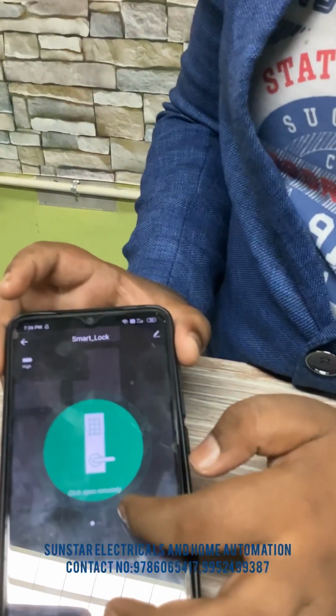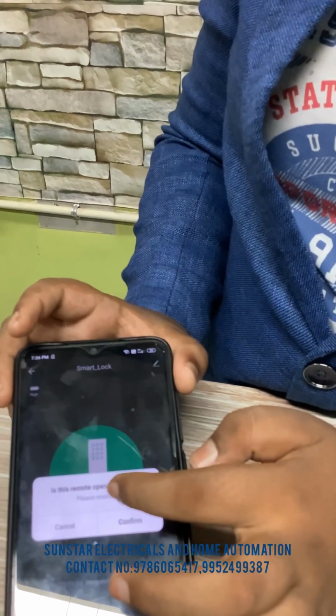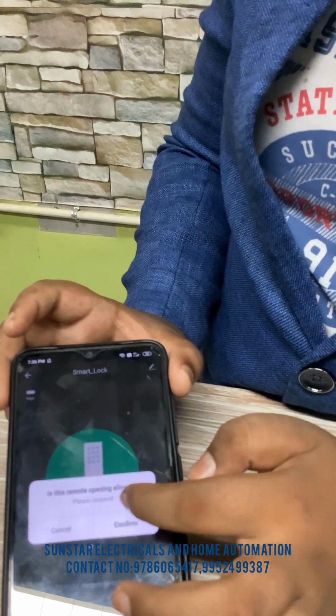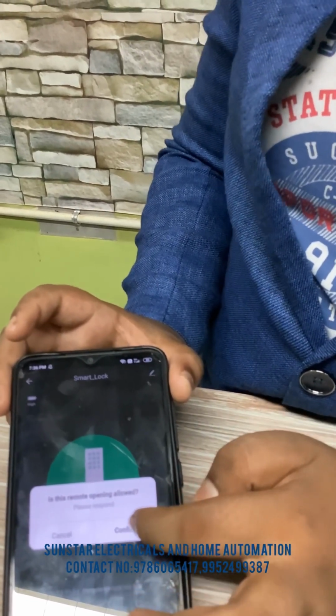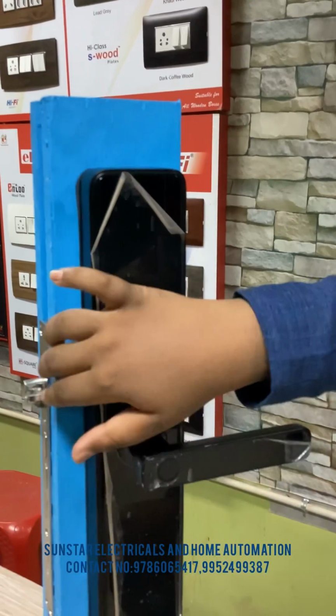Click open remotely. We want to click here. Is this remote opening allowed? We want to give confirm. It says unlock. Then we push down means this latch will go inside.